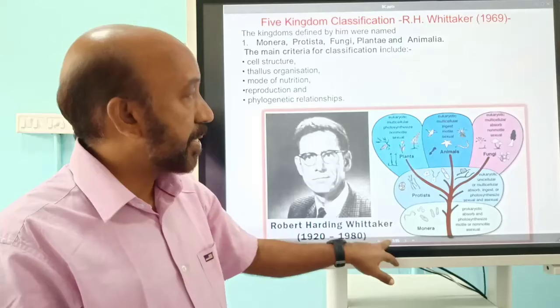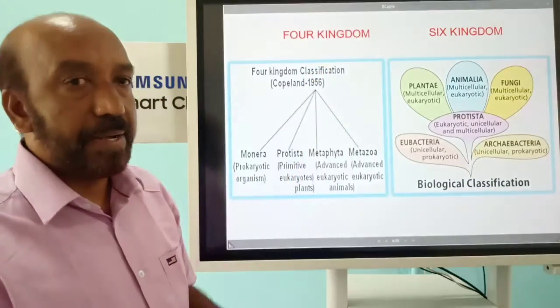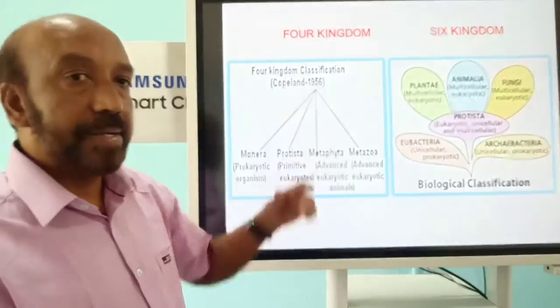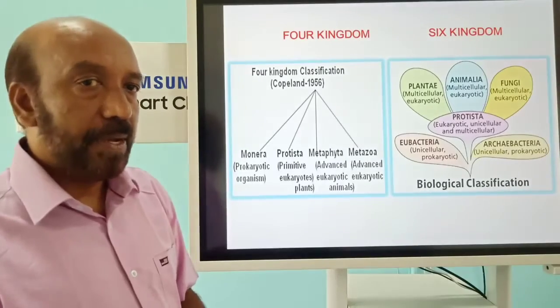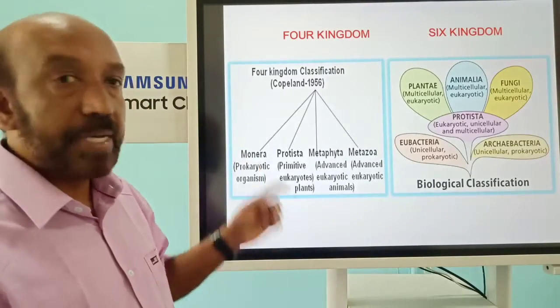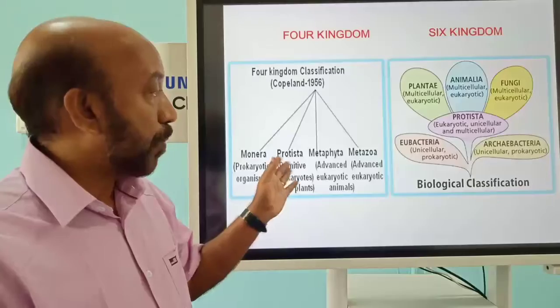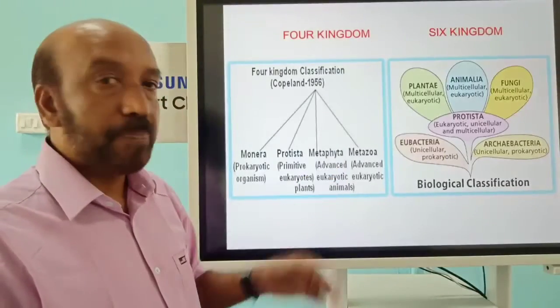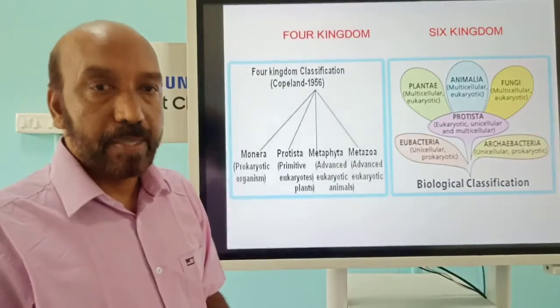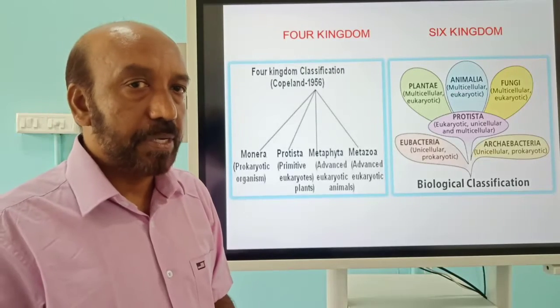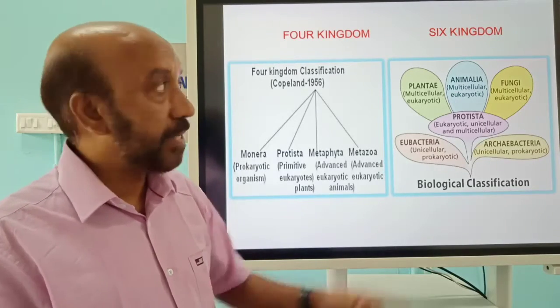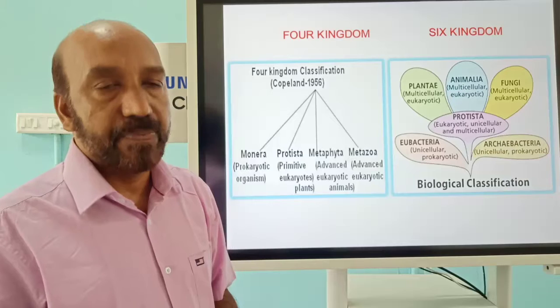Next, the scientist Copeland again classified organisms into 4 kingdoms, and that includes one more, Monera, then Protista, Metaphyta the plants, and Metazoa the animals, etc. The 5 kingdom classification is also there, which we will discuss later. Right now we will go for the 6 kingdom classification.